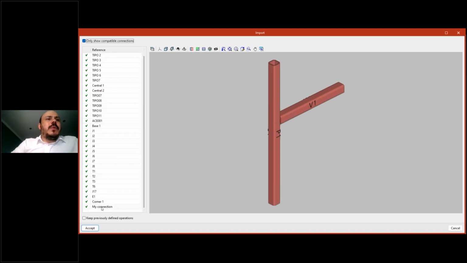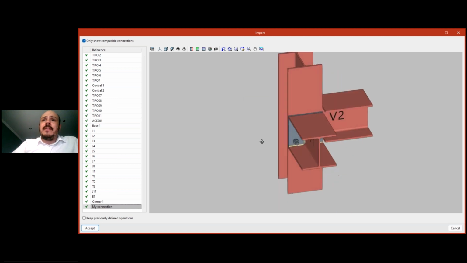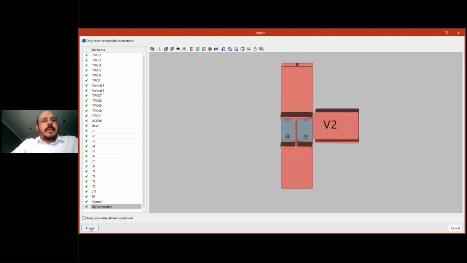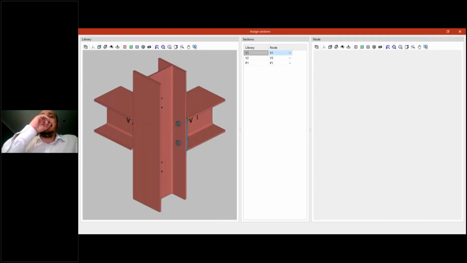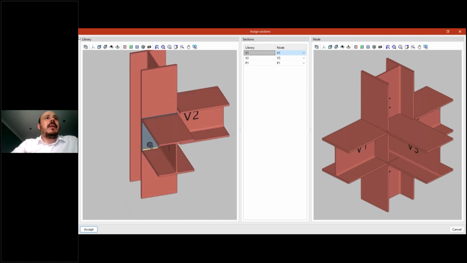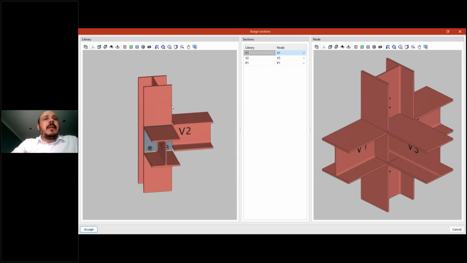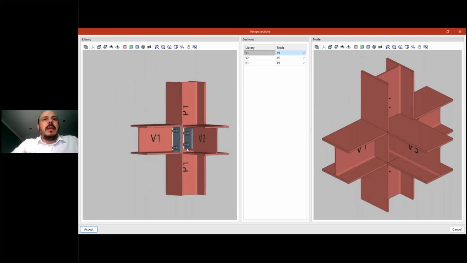In that case, we created that connection that was my connection. So we have this situation. Let's use it. I will accept, and the software will open this option here. On one side, I have the connection that is in my library. The elements of this connection are also in this list: in the library, we have V1, V2, and P1.